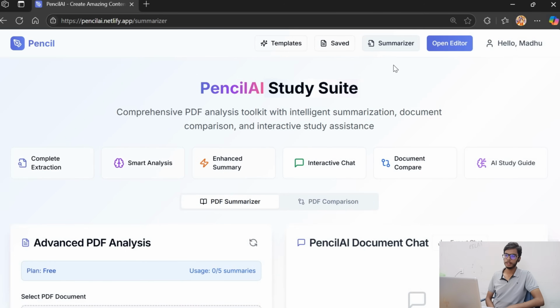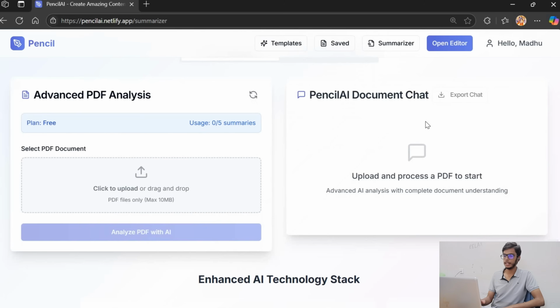Next, we have the summarizer. As you can see, we have the summarizer here. But the main unique feature of this application stands here. This is what PencilAI is really meant for. Now, as you can see in the summarizer, we have a component just for analyzing the PDF and chatting with the PDF. Most of you may think that many applications for these two features are available on the internet. But here is the catch.